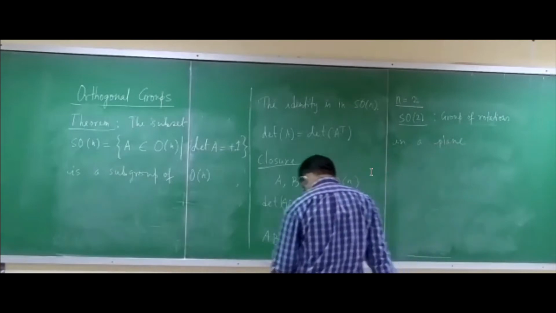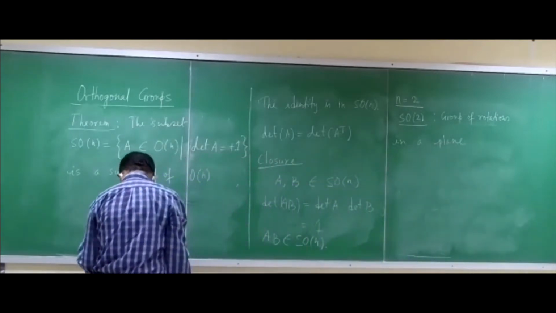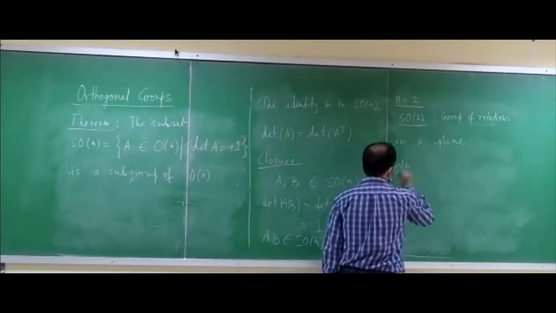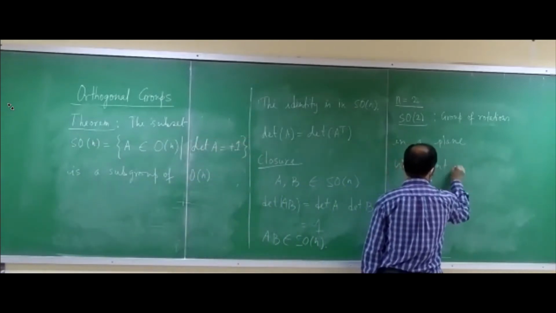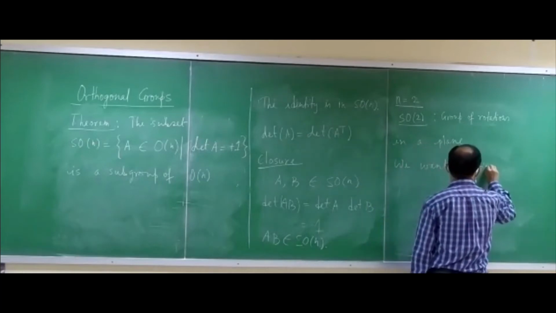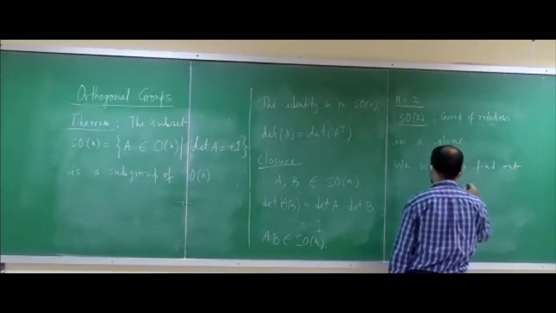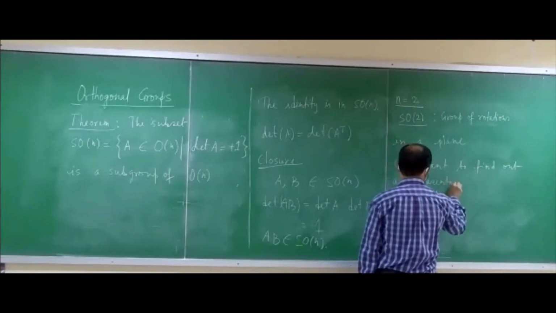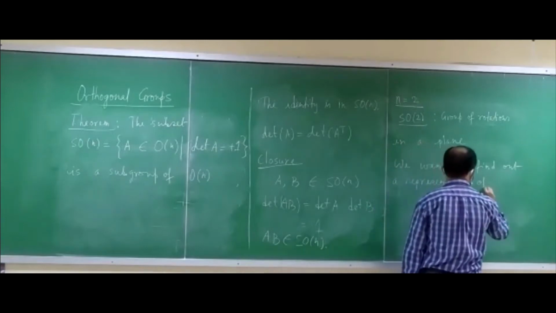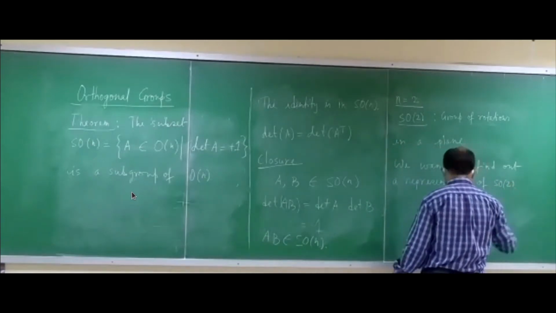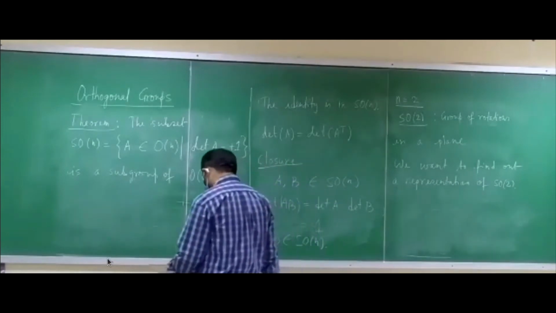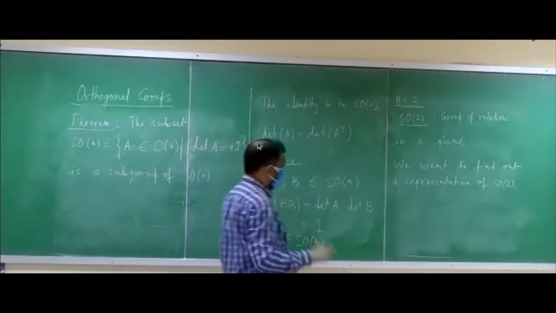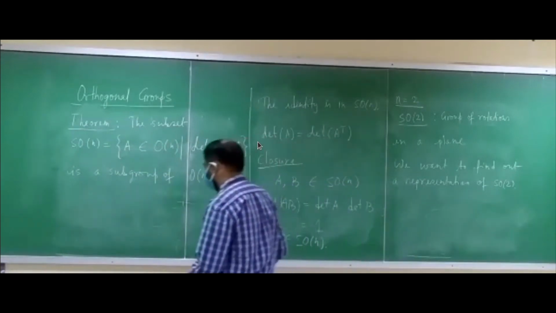And we want to find out a representation of this group. We want to find the representation of a general element of SO(2). So that's what we will see.